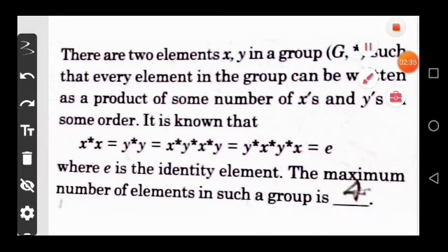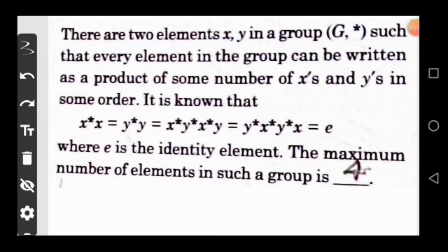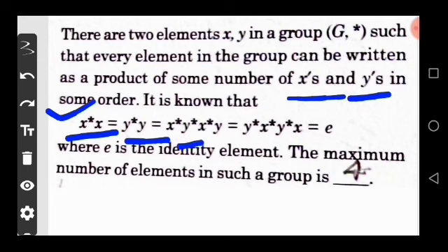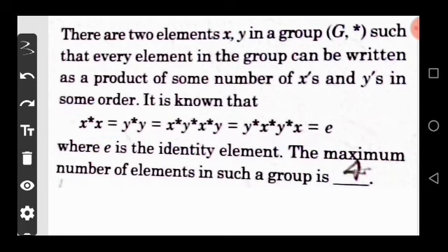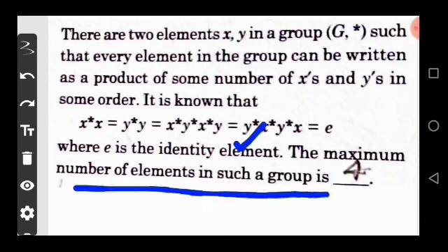There are two elements x and y in a group (G, star), such that every element in the group can be written as a product of some numbers of x's and y's in some order. It is given that x into x, y into y is equal to x into y into x into y is equal to yx is equal to e, where e is the identity element. The maximum number of elements in such a group is dash.